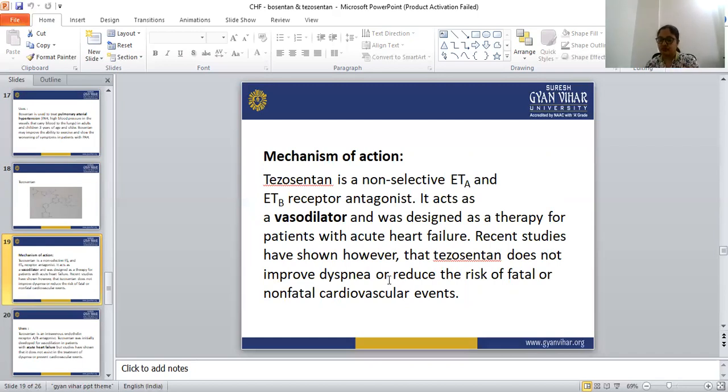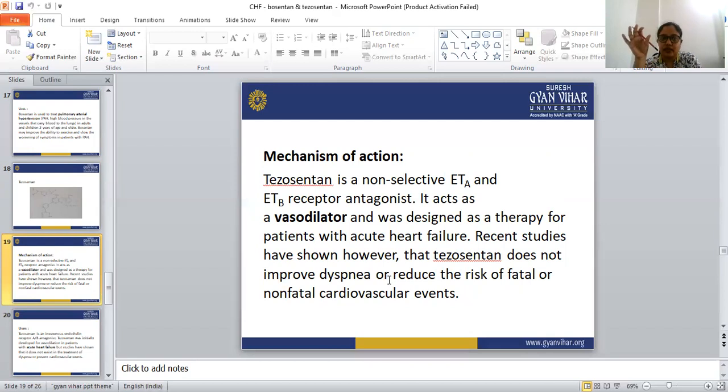Some recent studies are showing that tezosentan does not improve dyspnea or reduce the risk of fatal and non-fatal cardiovascular events, but it acts as a vasodilator, and it was designed as a therapy for patients with acute heart failure. Tezosentan is a non-selective ETA and ETB receptor antagonist. It relaxes the smooth muscles in the blood vessels and dilates them, so it acts as a vasodilator.